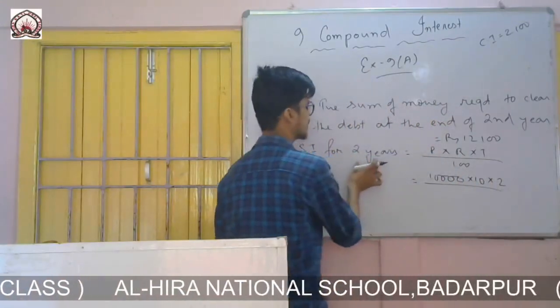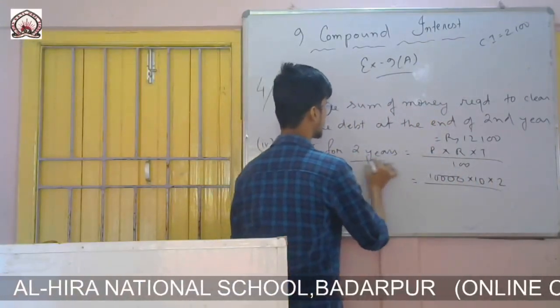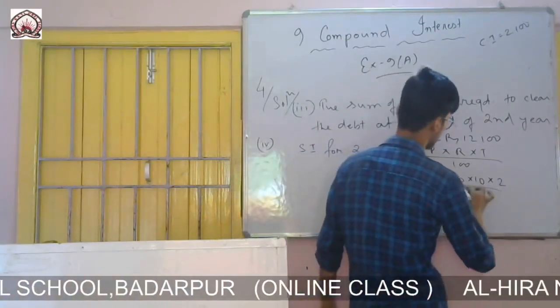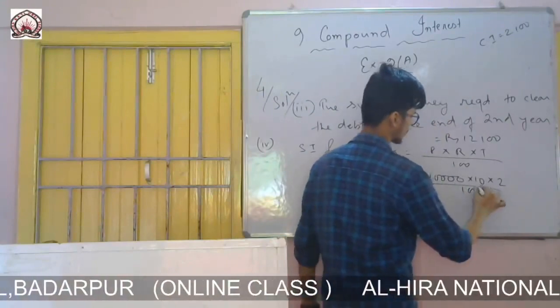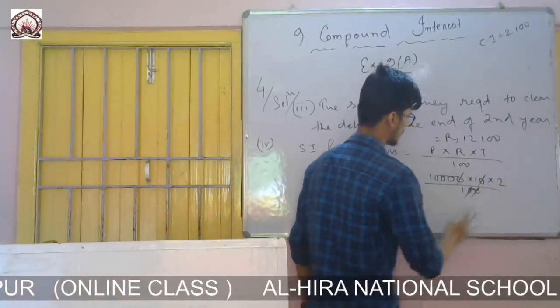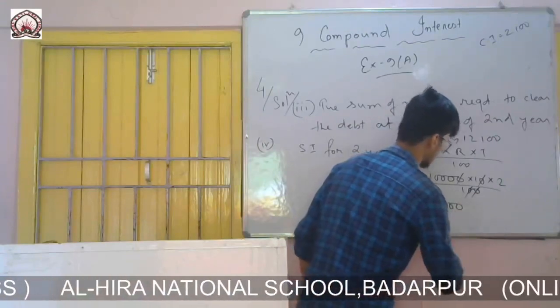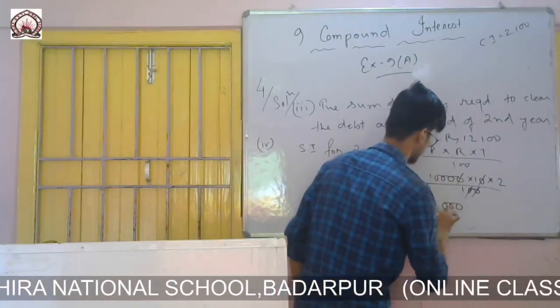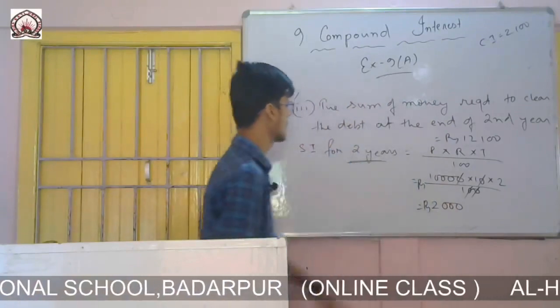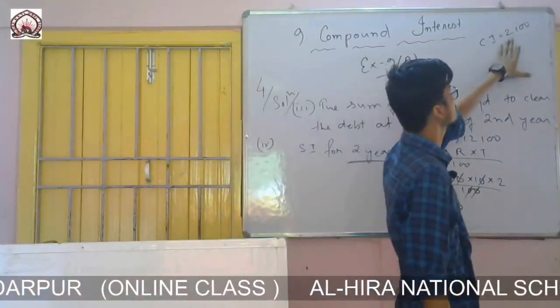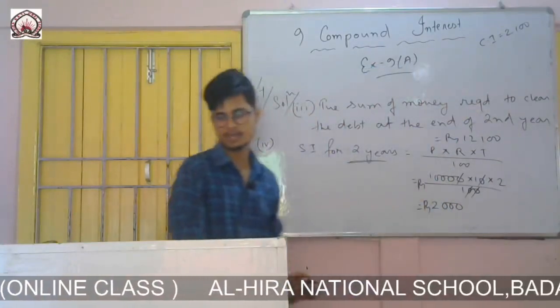We are directly calculating simple interest for 2 years. So time will be 2 years divided by 100. So 10 and 10 cancel. There are 2 left and there are 1000. 2 into 1000 is 2000 rupees. So 2000 is the SI for 2 years and compound interest is 2100.